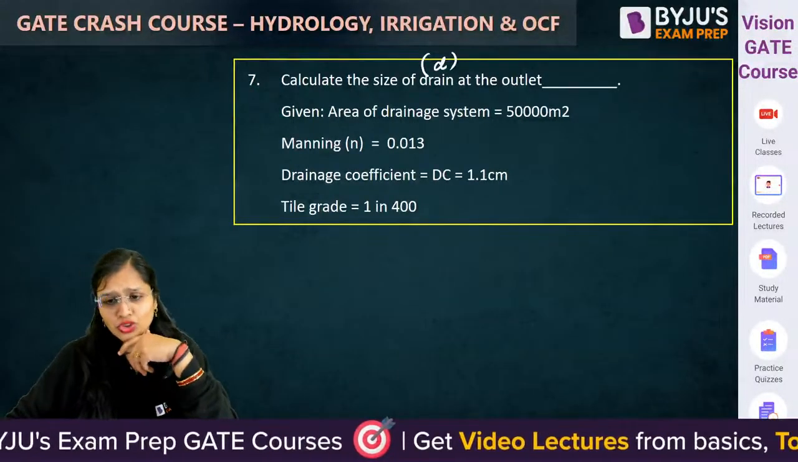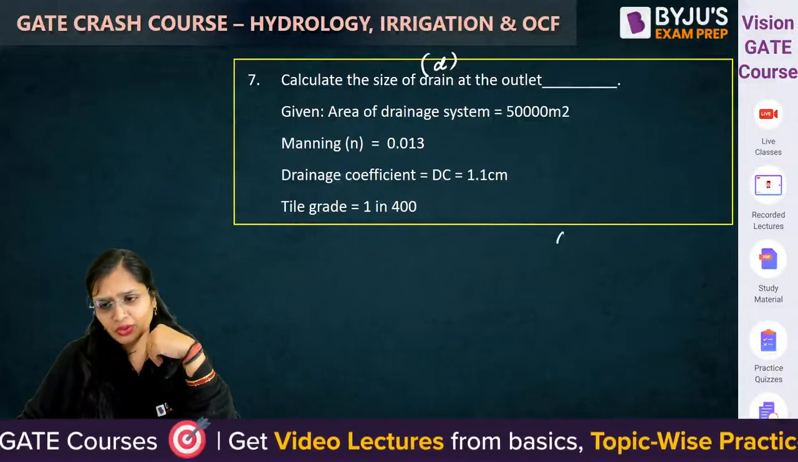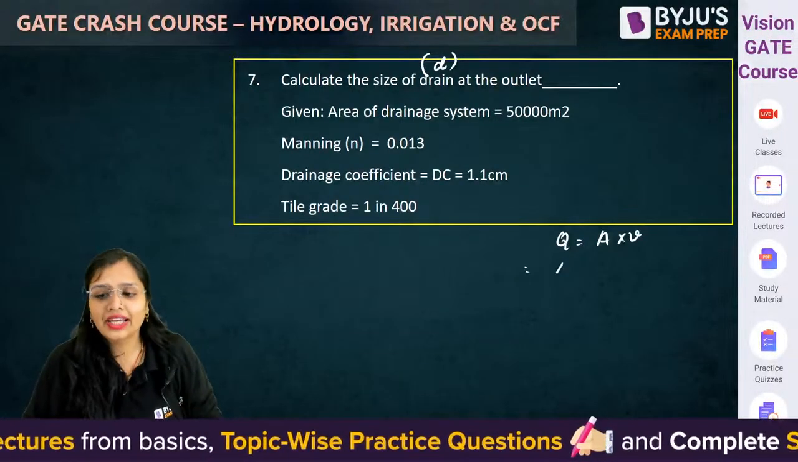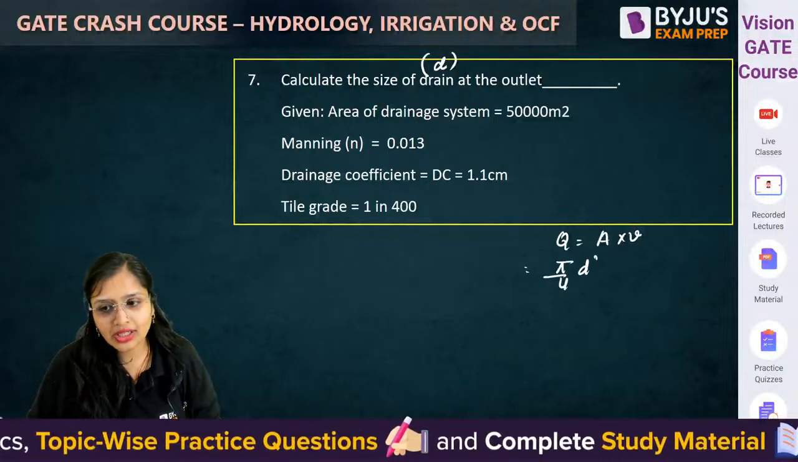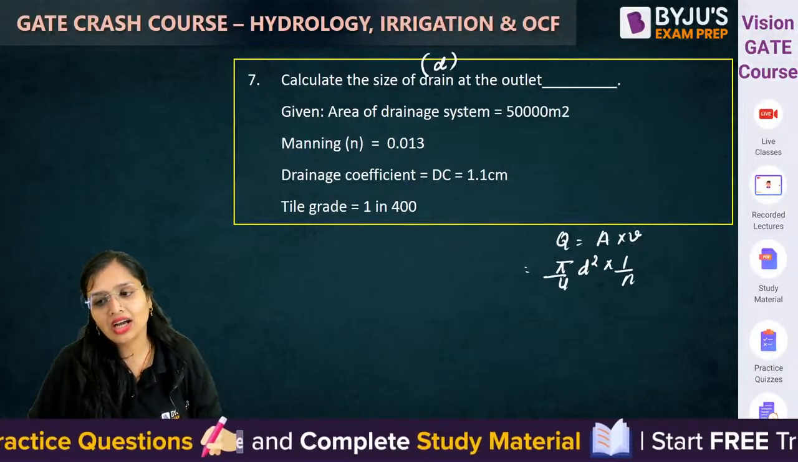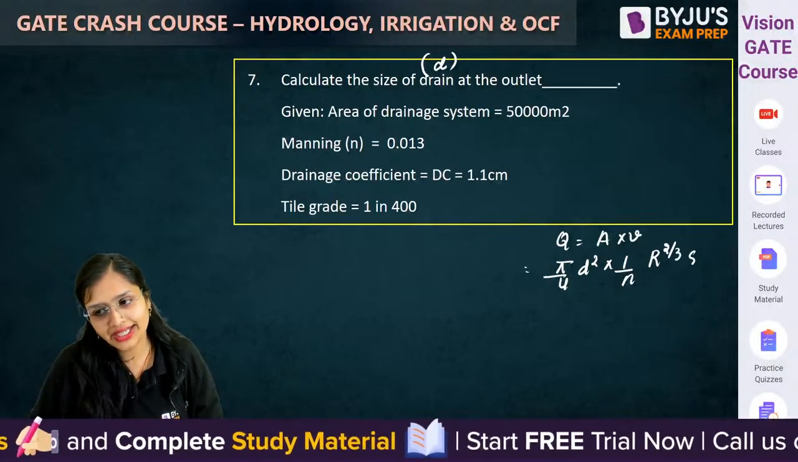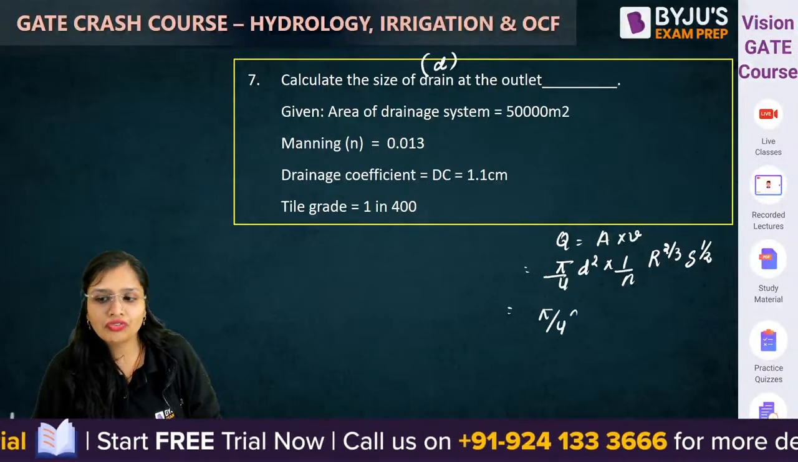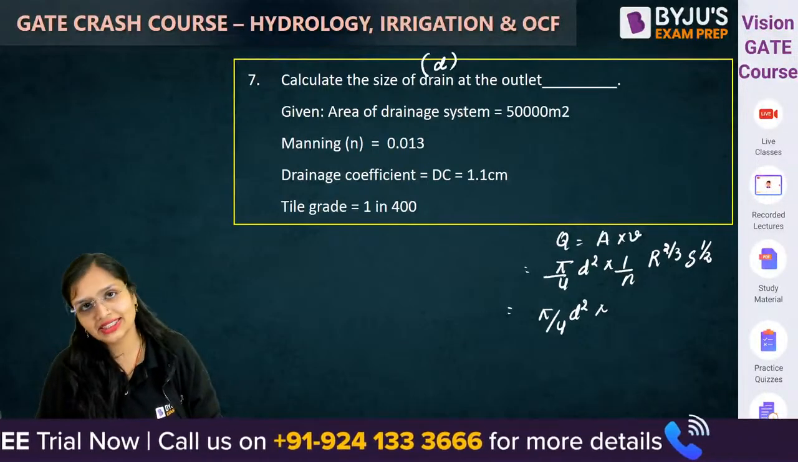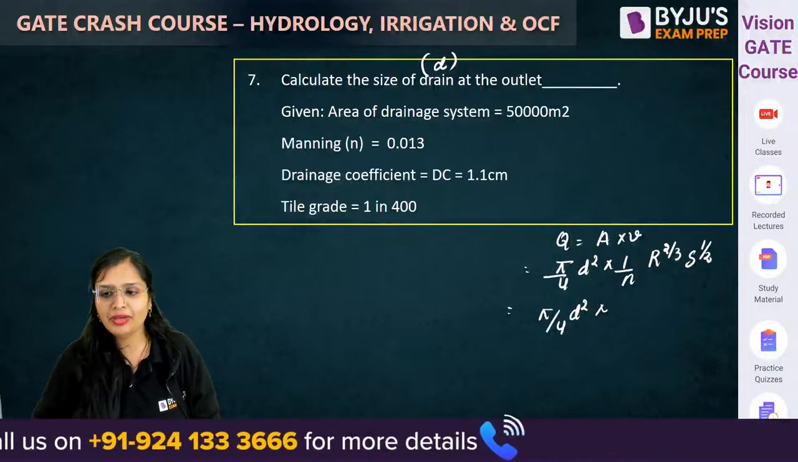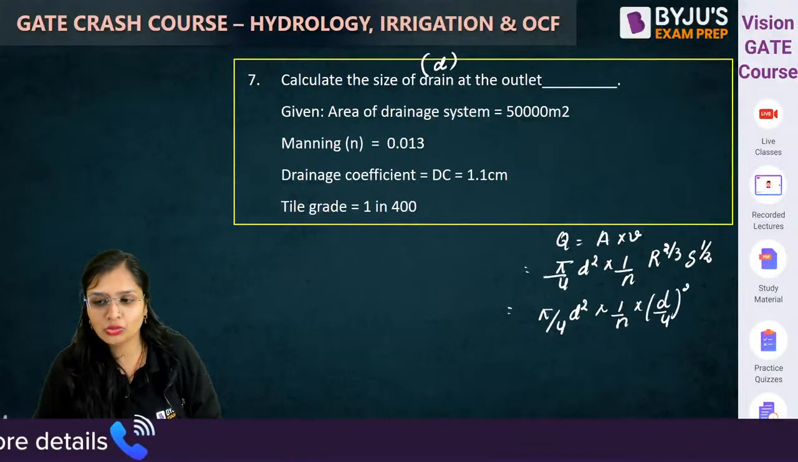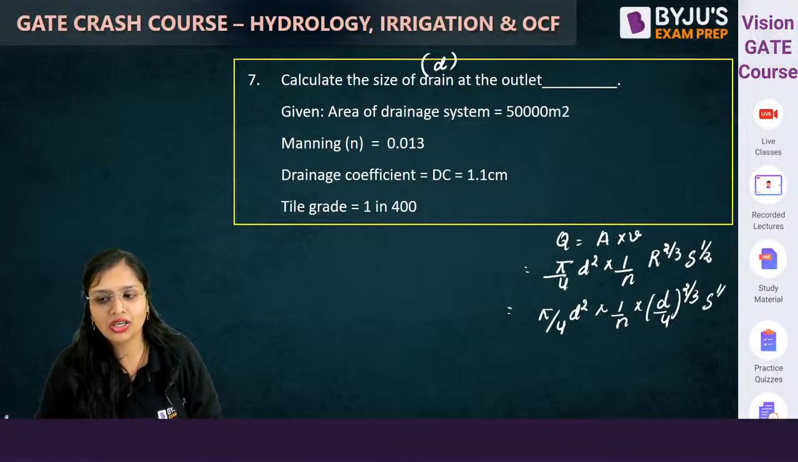अब size पूछ रहा है, Manning's coefficient is given to you, so you will say discharge is equal to area into velocity. Correct? Area will be pi by 4 d square, velocity 1 by n, R to the power 2 by 3, S to the power half. We will take full flow condition. For full flow, hydraulic radius, that is wetted area to the wetted perimeter, will be d by 4. So here d by 4 to the power 2 by 3, S to the power half.